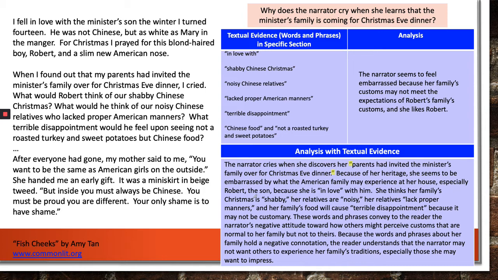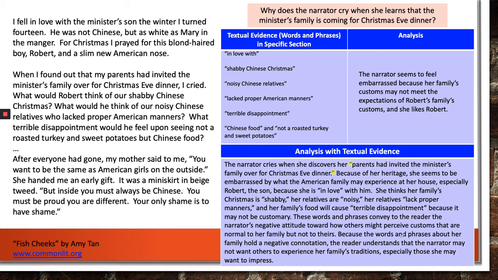She thinks her family's Christmas is shabby, her relatives are noisy, her relatives lack proper manners, and her family's food will cause terrible disappointment because it may not be customary. These words and phrases convey to the reader the narrator's negative attitude toward how others might perceive customs that are normal to her family, but maybe not to theirs.